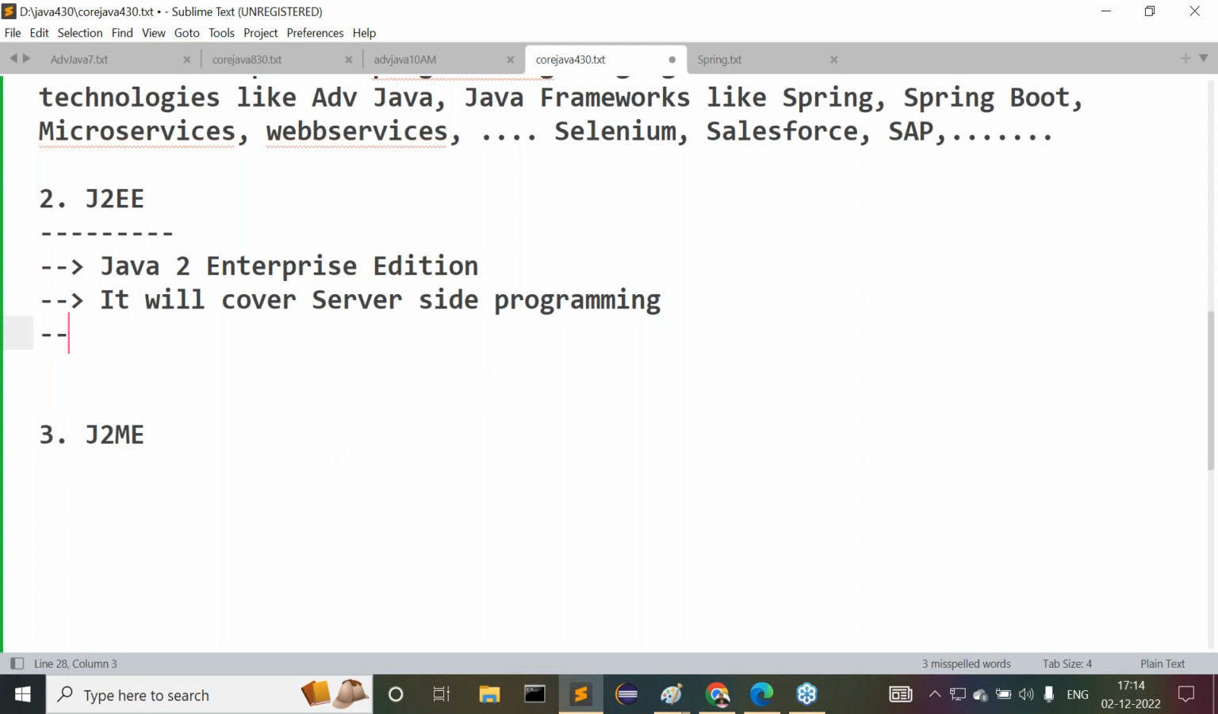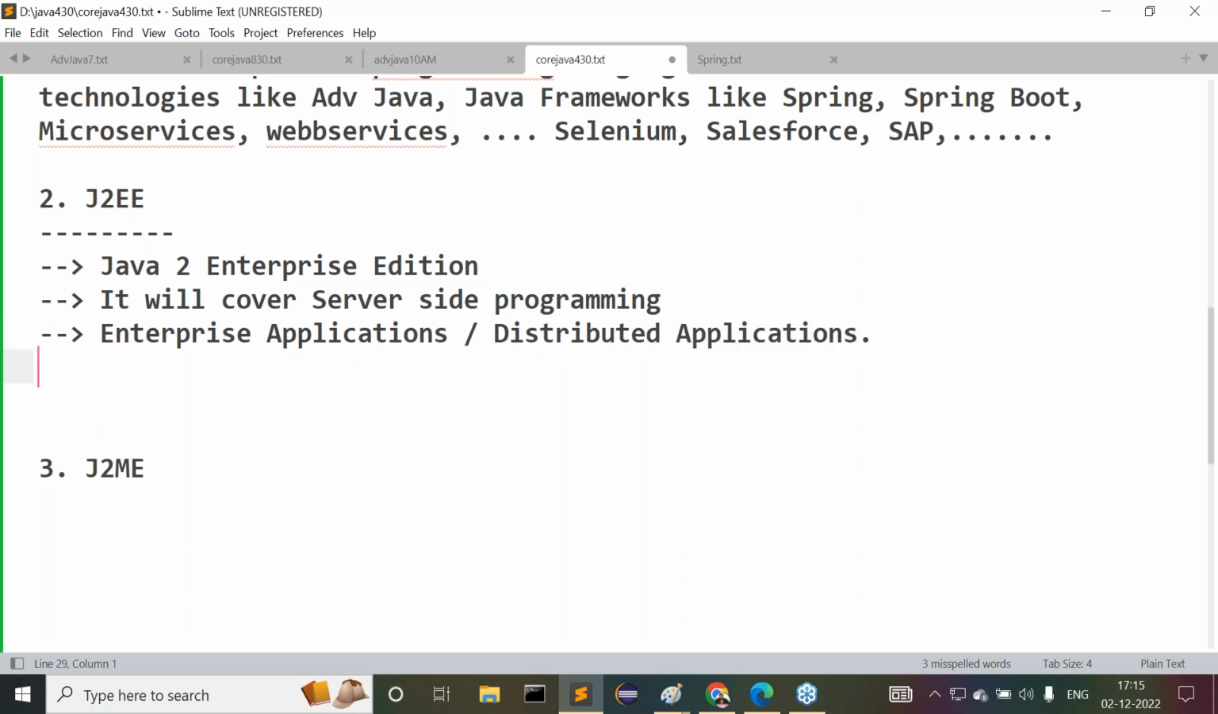After completion of this server side programming, what next? By using server side programming, what type of applications are we able to prepare? Observe carefully. By using server side programming, we are able to prepare enterprise applications, or we can say distributed applications.